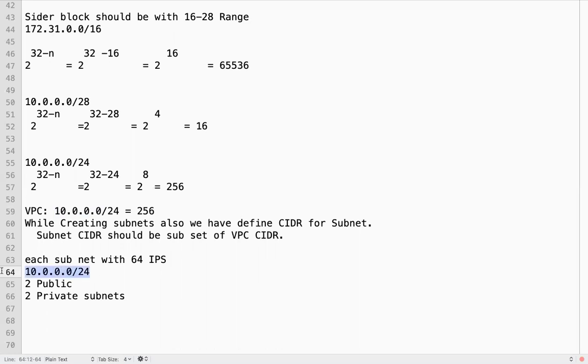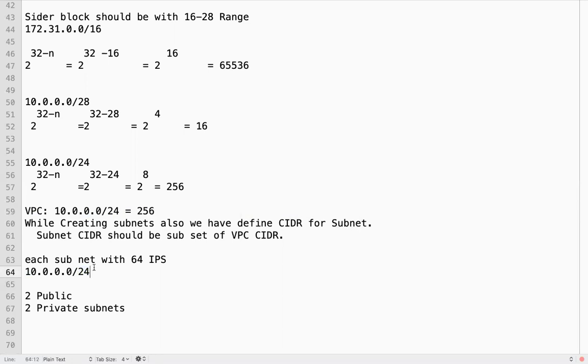But if I mention the subnet CIDR like this, can I create another subnet? Because I am allocating all the IPs to only one subnet. So I need to plan.